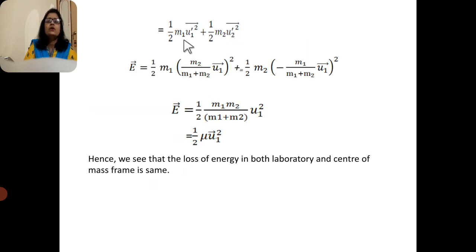Therefore E equals 1/2 m1 u1 dash squared plus 1/2 m2 u2 dash squared. Substituting the values, E equals 1/2 m1 (m2 divided by (m1 + m2)) u1 whole squared plus 1/2 m2 (minus m1 by (m1 + m2)) u1 whole squared. After simplifying, we get E equals 1/2 m1 m2 by (m1 + m2) times u1 squared, which is 1/2 mu u1 squared.